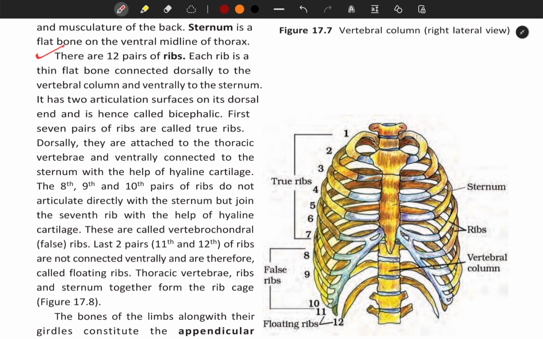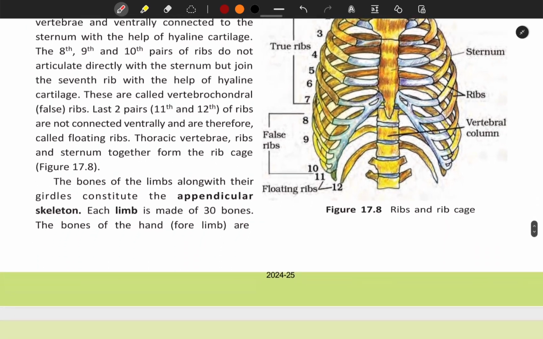The 8th, 9th and 10th pairs of ribs do not articulate directly with the sternum but join the 7th rib with the help of hyaline cartilage. These are called vertebrochondral, that is, false ribs. The last two pairs, that is the 11th and 12th, are not connected ventrally and are therefore called floating ribs. Thoracic vertebrae, ribs and sternum together form the rib cage as shown in figure 17.8.